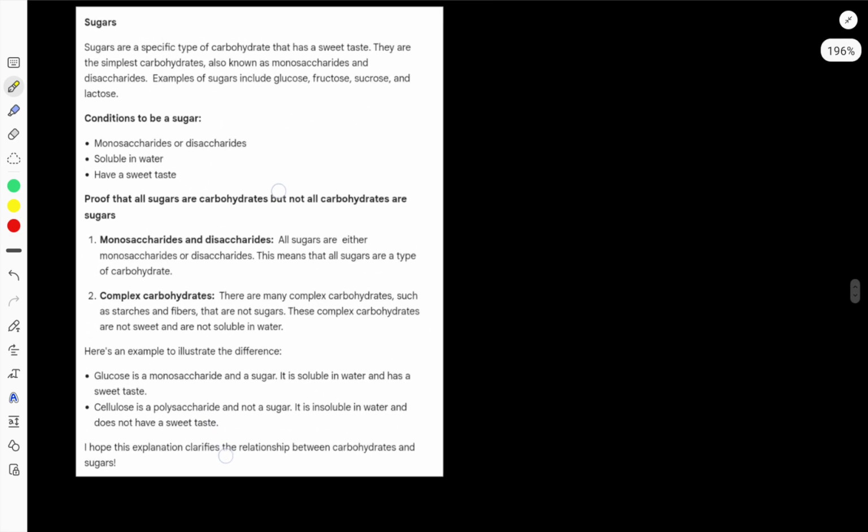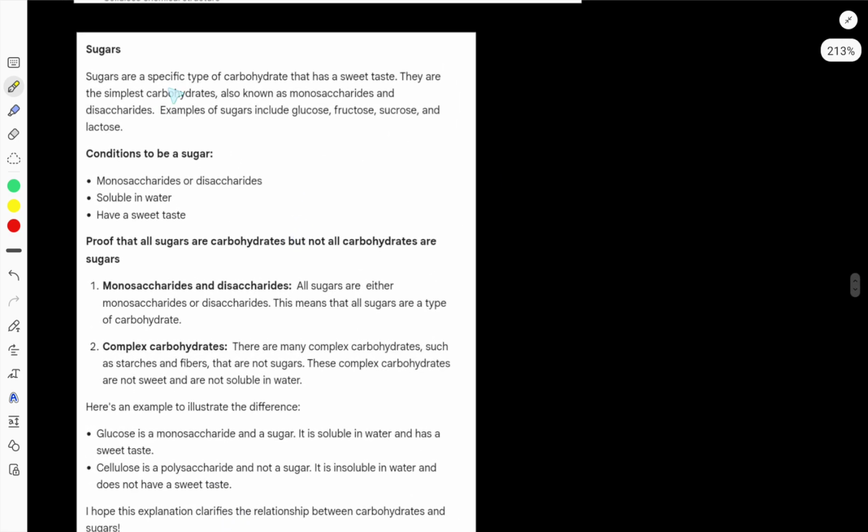Let me give you a specific example so that you can understand it. Sugars are a specific type of carbohydrate that has a sweet taste. They are the simplest carbohydrates, also known as monosaccharides and disaccharides. Examples of sugars include glucose, fructose, sucrose, and lactose. Condition to be a sugar: it must be a monosaccharide or disaccharide, soluble in water, and have a sweet taste.